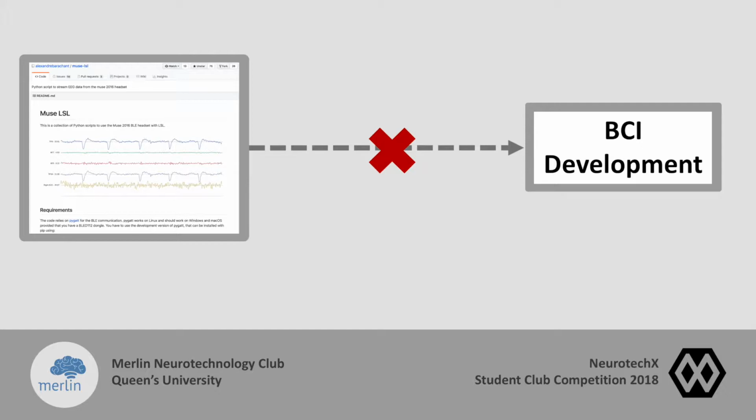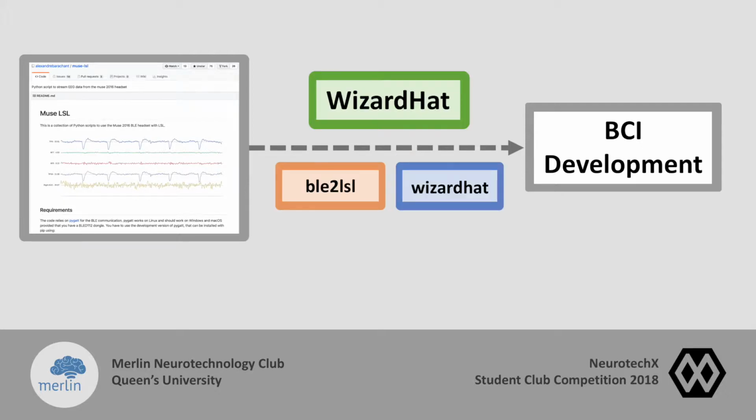After hacking apart other pre-existing BCI codes for a few weeks, we realized that we really needed a set of tools that would allow us to rapidly and flexibly stream EEG data. This led us to develop our two libraries, WizardHat and BLE2LSL.